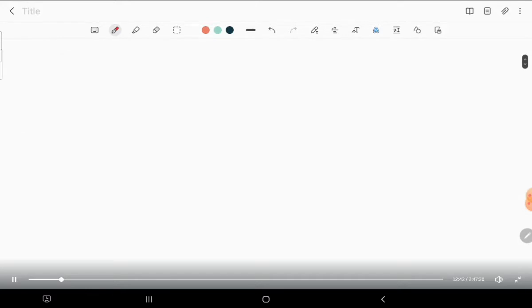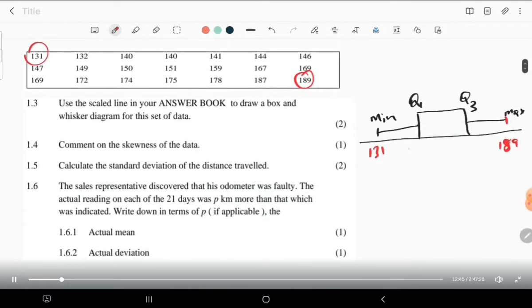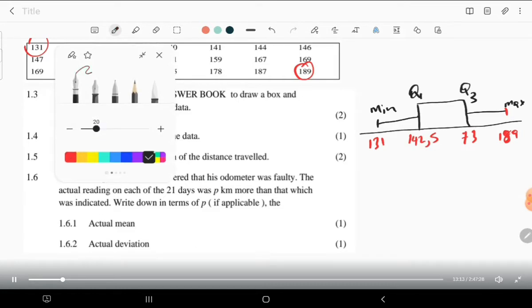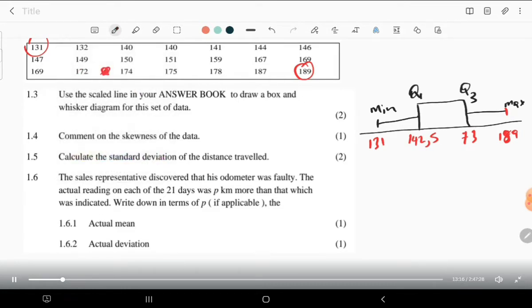So we have 142.5. Then the upper quartile was 73, I believe. Yeah, this was 73, which was between these two numbers. Now, this is our box and whisker diagram, but there is only one summary that we did not show here, which is very important, and we really have to write it last, because it depends on what you already have in your box and whisker diagram.